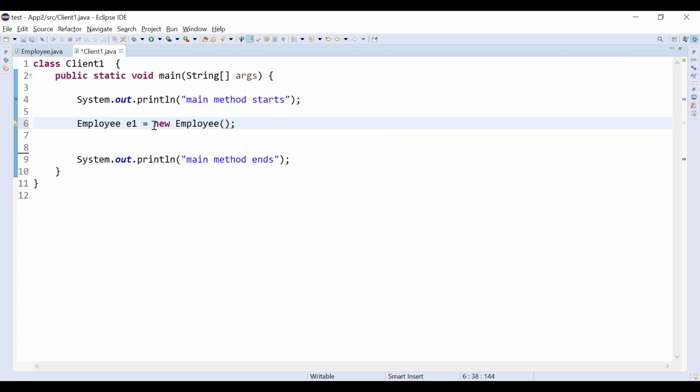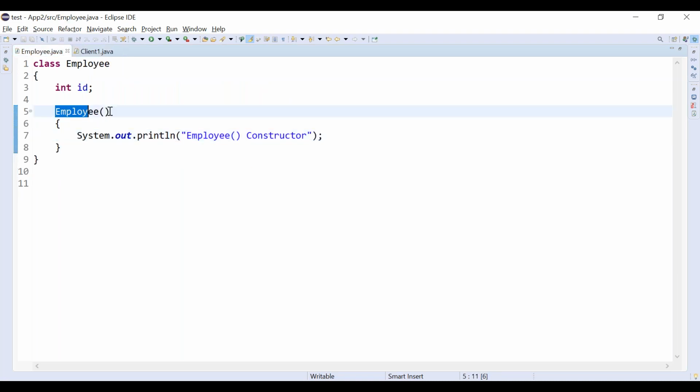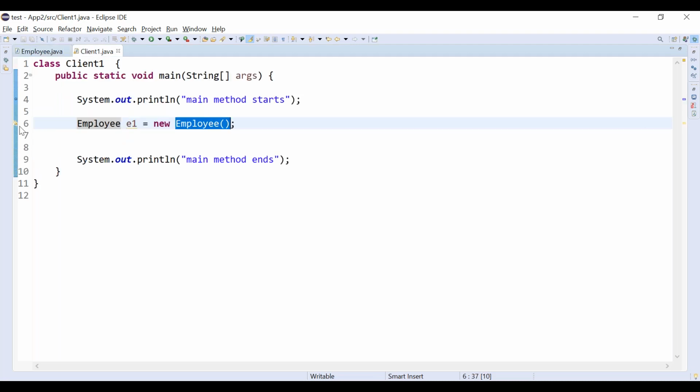Now what happens when we are creating the object? Internally it is a constructor, Employee(), as you can observe. When we are executing this line, it calls the constructor. Here we did not pass any argument.